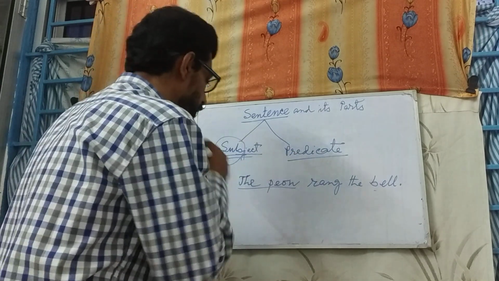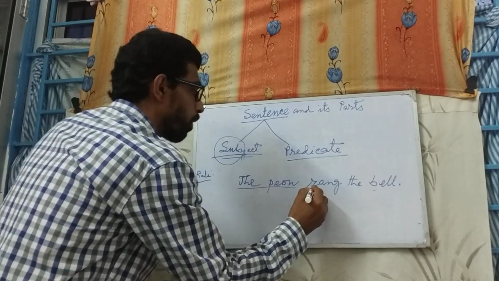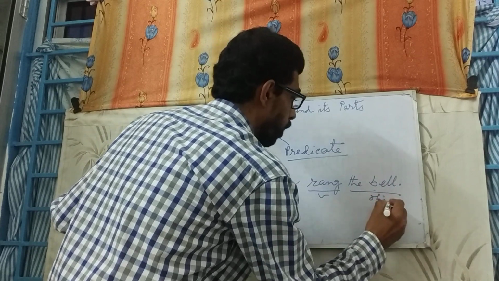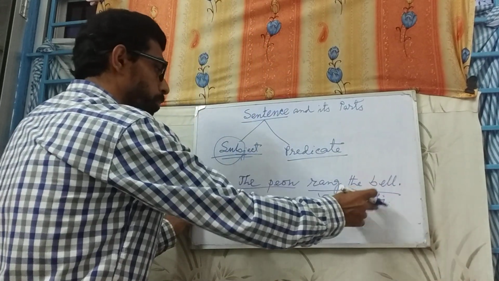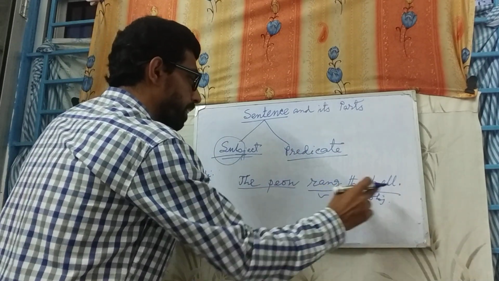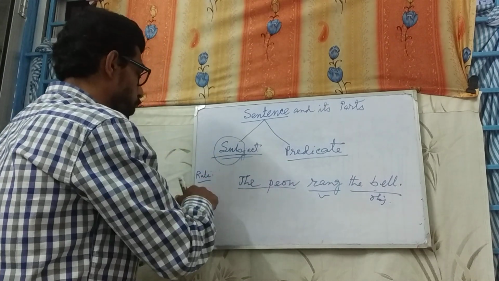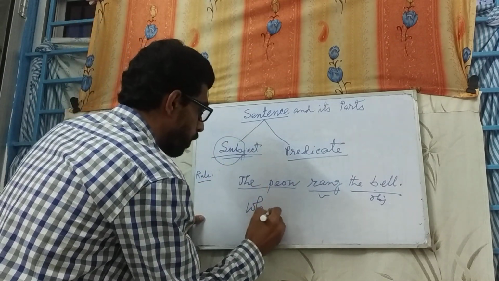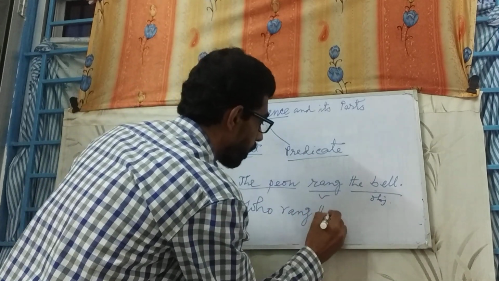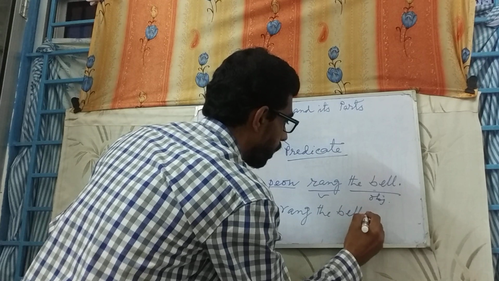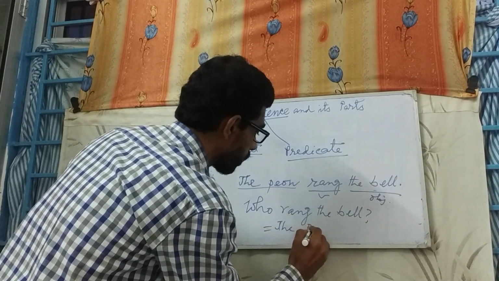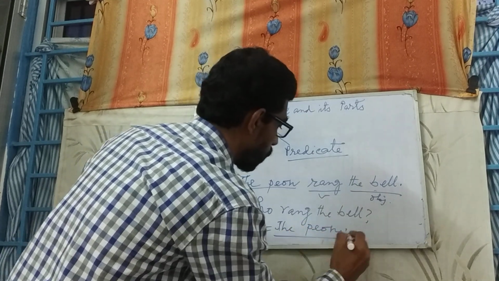And again, if you have confusion, you can ask the verb. What is the verb? This is the verb, and this is the object. I will tell how to find out the object later. Now find out the verb. We know that rang is the verb here, and apply this rule. Write who, then put the verb. Who rang the bell? The answer comes the peon. So this is the subject.